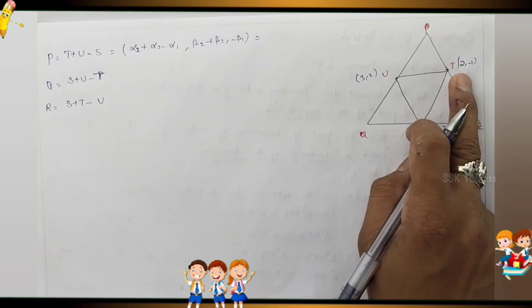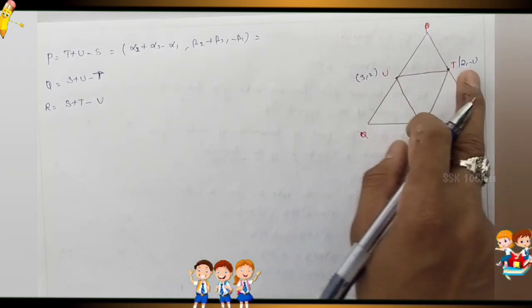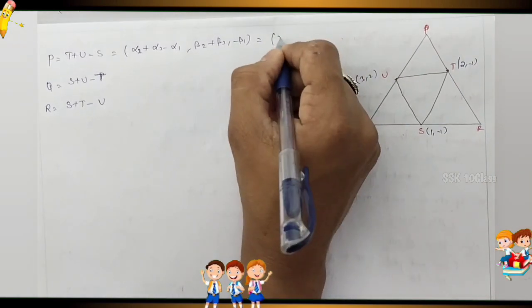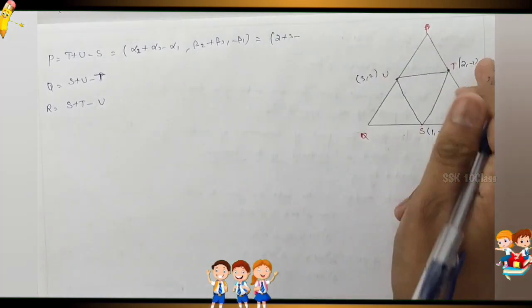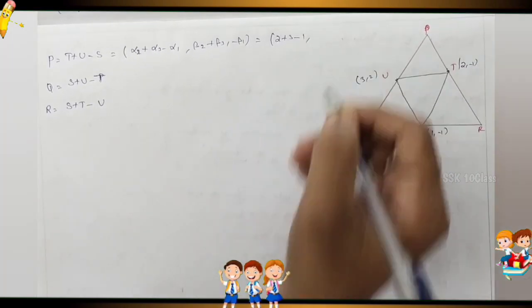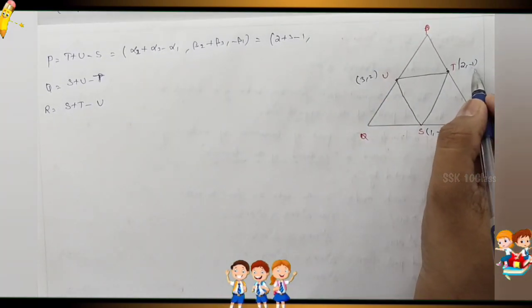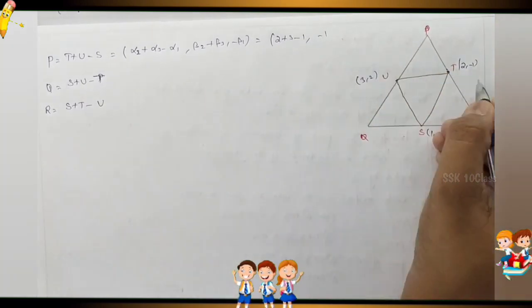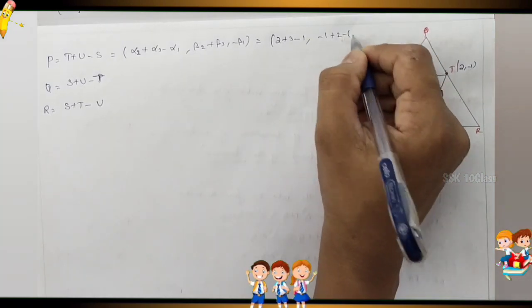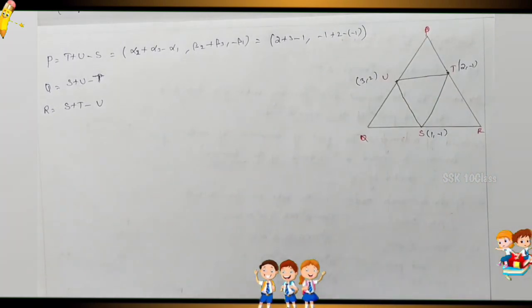P, no? First 2 plus, we can take the x coordinate only, 2 plus 3 minus, only the x coordinate. Next, the y coordinate: minus 1 plus 2 minus minus of minus 1. Finish.